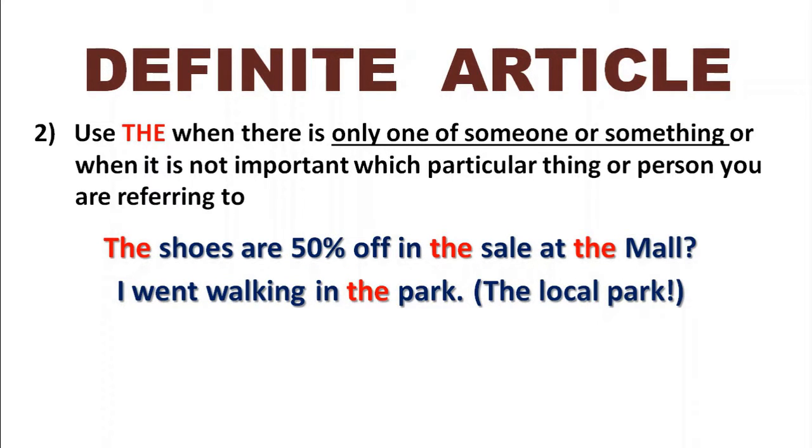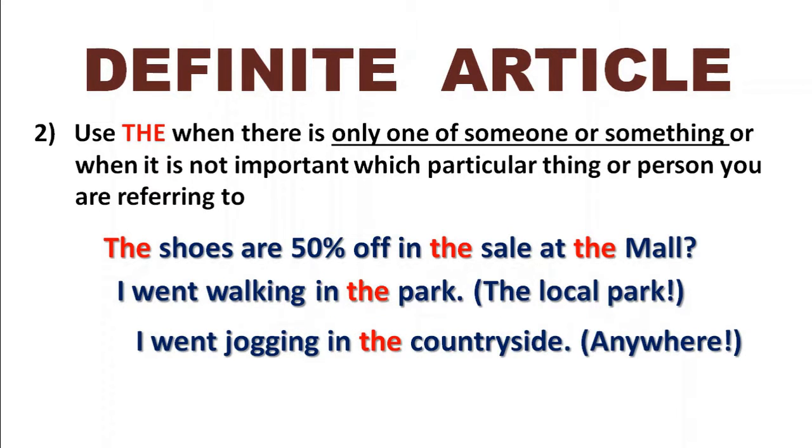Now, we could also say, for example, "I went walking in the park." Which park? We don't need to specify. If we say "the park," we mean the local park. You will understand which park we're talking about because we just say "the park." If we wanted to talk about a different park, we would define which park we are talking about. To say "the park" means the local park, the park that you think that we'll be walking in.